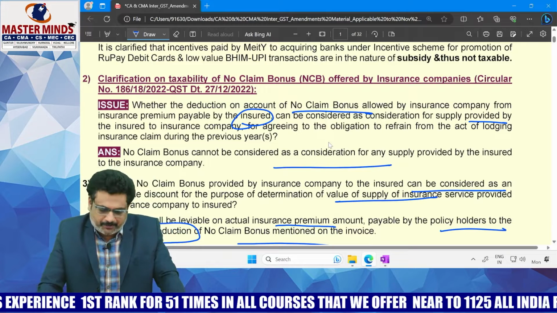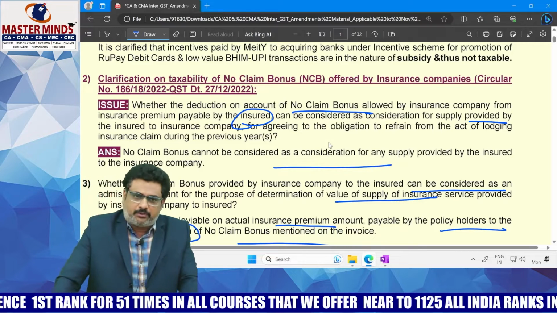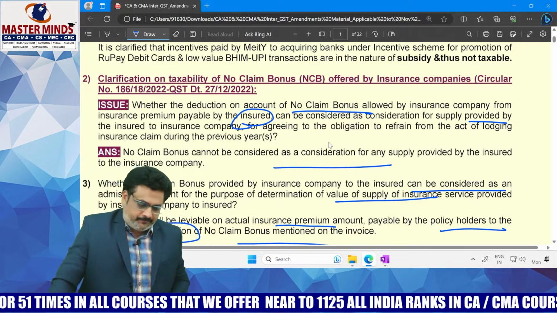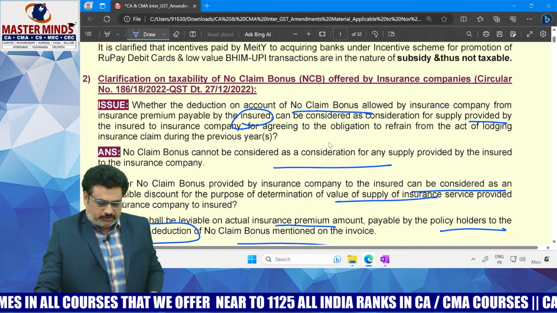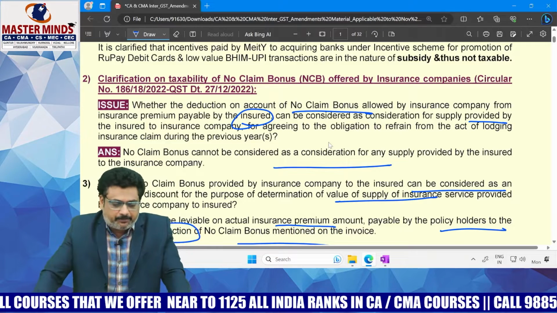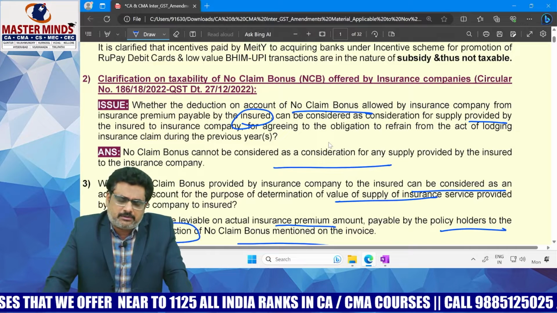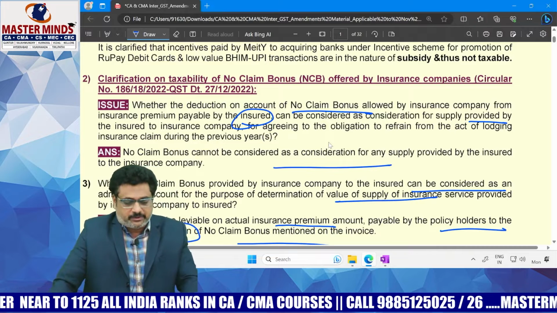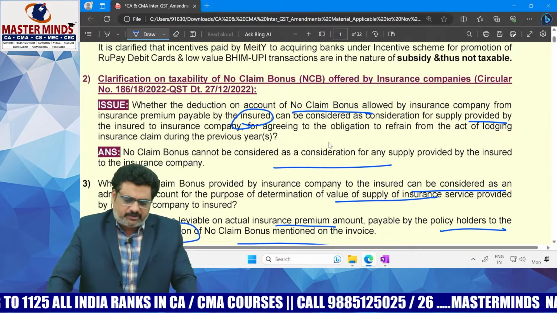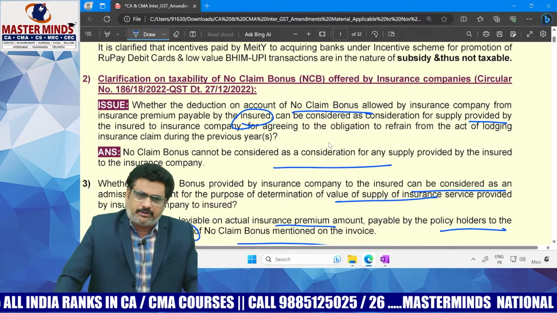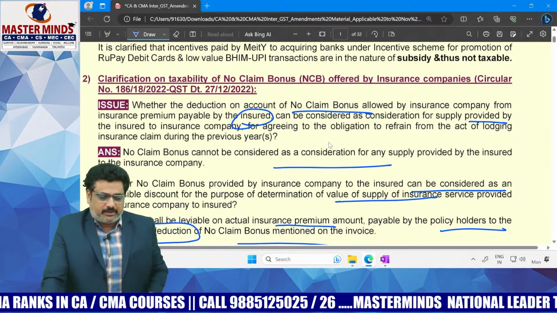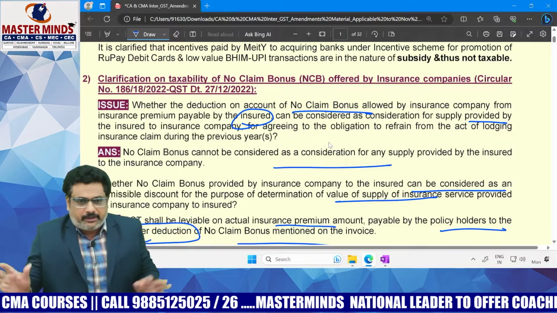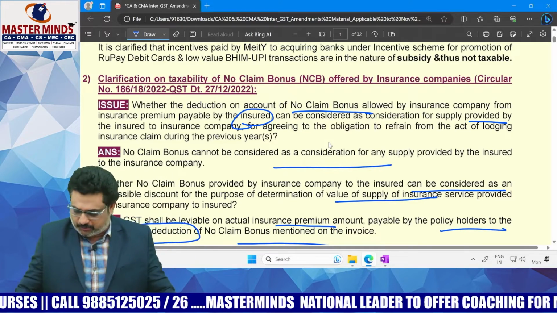Second part, whether this NCB, that is no claim bonus, can be considered as a discount while computing the value of supply. Yes, as per section 15 subsection 3, definitely this is a pre-disclosed amount in the form of no claim bonus in the policy documents, and this no claim bonus will be specified in the invoice by the insurance company itself. Therefore, it is allowed as a discount from the transaction value as per section 15 subsection 3. That is the thing you need to remember with respect to this clarification.